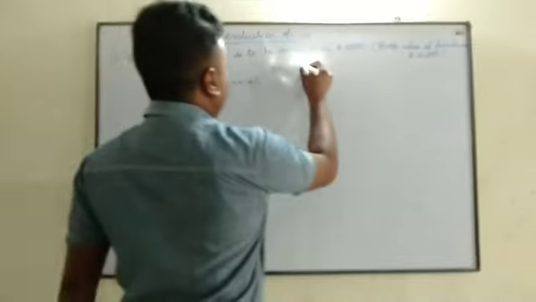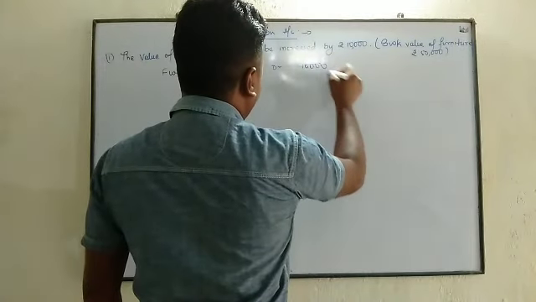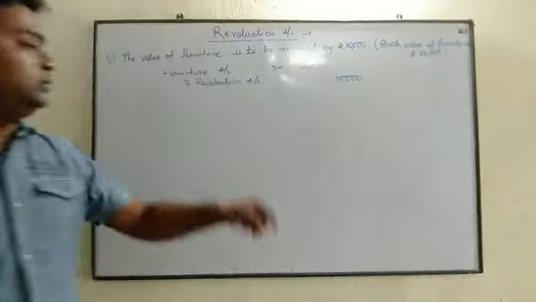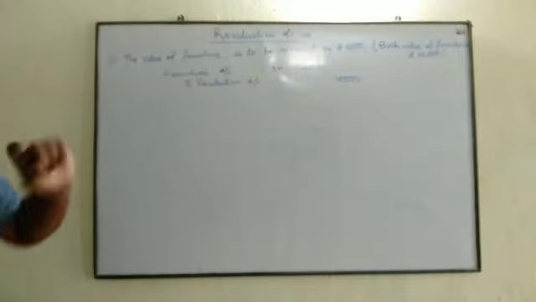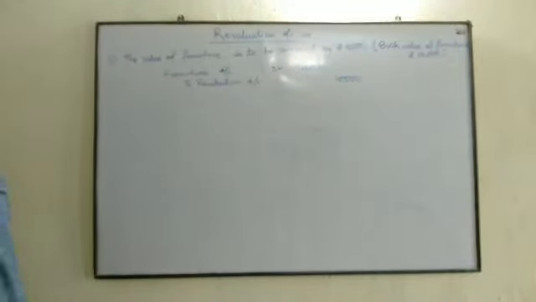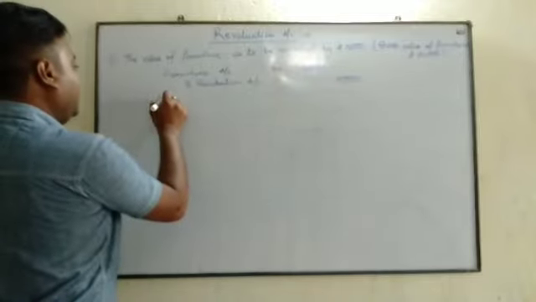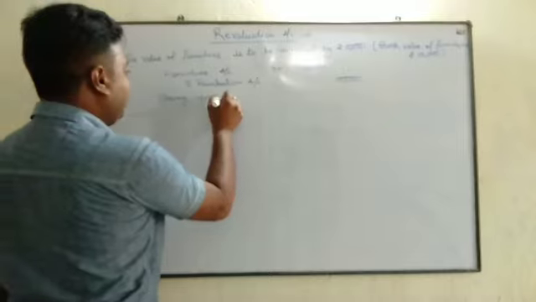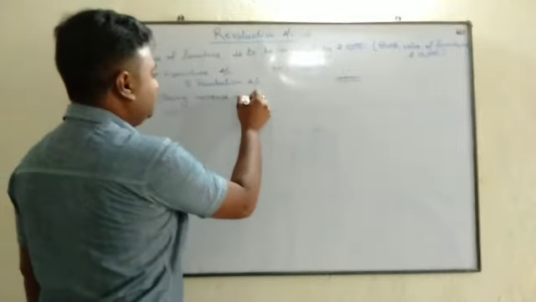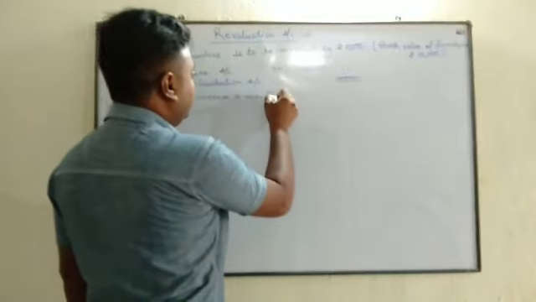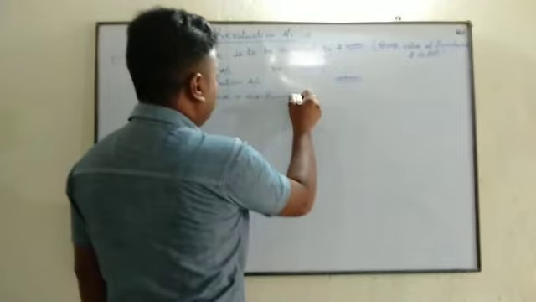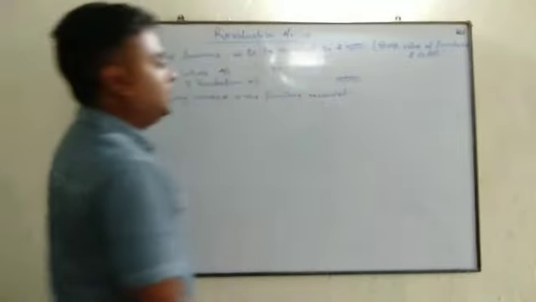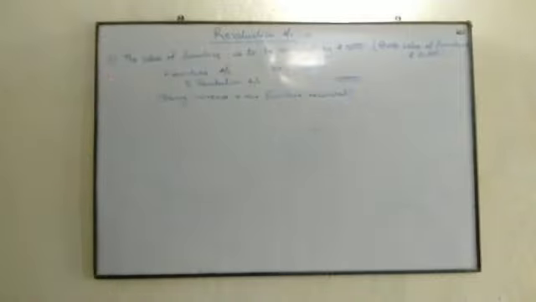We will write that 10,000. Narration being increase in the furniture recorded, right? This is how we will solve it.